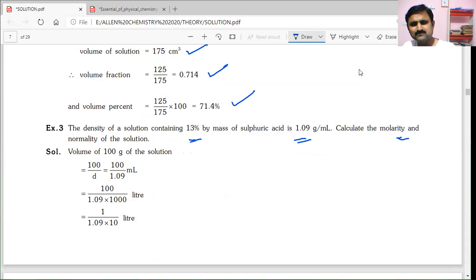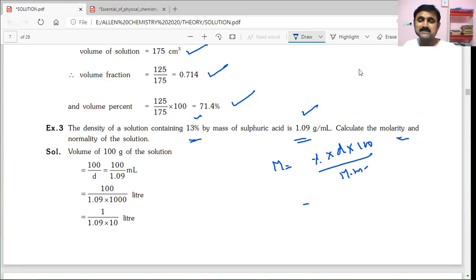As you know, when they give the density and percentage, the molarity formula is percentage into density into 10 by the molecular weight. Percentage is 13, density is 1.09, into 10 by the molecular weight of sulfuric acid, 98.